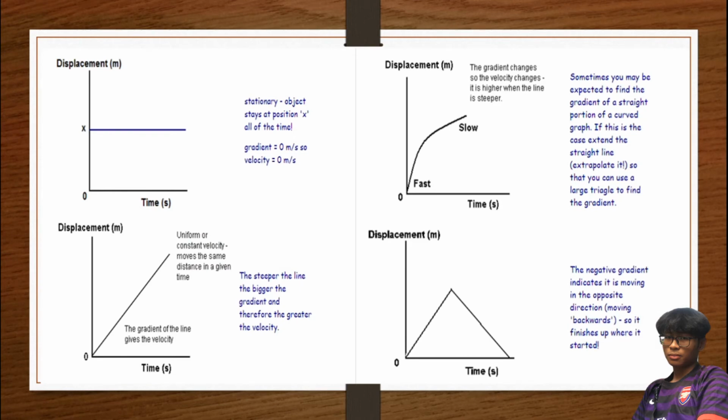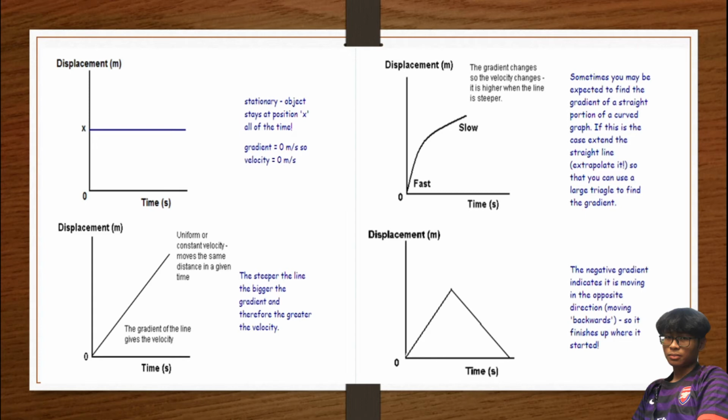So this one maksud untuk bentuk-bentuk graph for displacement against time. So the first, the stationary object stay at position X all of the time. Maksud dia kita tahu dia stay, this horizontal straight line. Since the horizontal straight line, kita tahu dia stay in one point. So since dia one point, dia macam stop, macam rest dekat satu point ni. So gradient dia will be 0. So velocity juga akan 0.